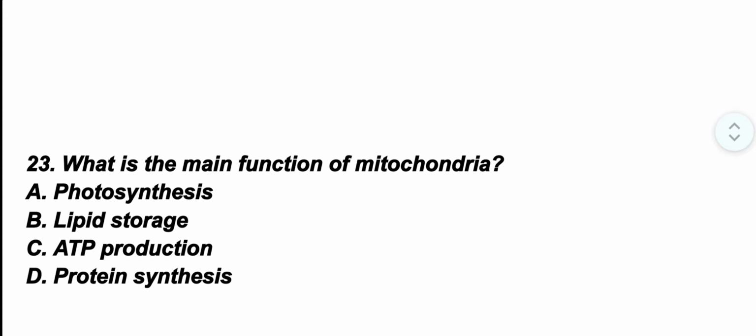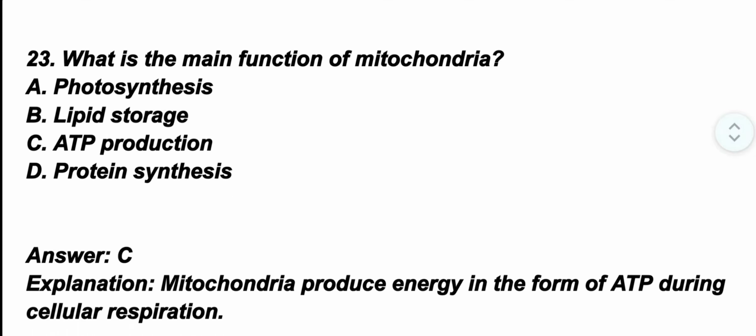Question number 23. What is the main function of the mitochondria? The correct option is option C, ATP production. Mitochondria produce energy in the form of ATP during cellular respiration.